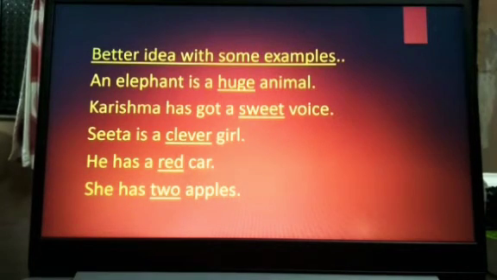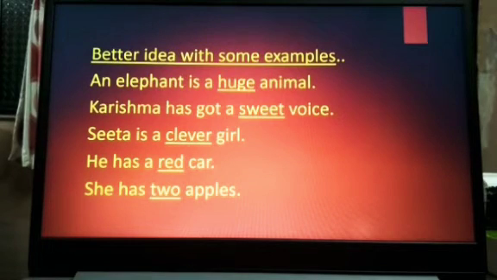In the third example, Sita is a clever girl. In this example, we know that the noun is girl. So the word clever gives more information about the noun girl. It means of what kind Sita is. Sita is a clever girl. We got the answer clever. So clever is an adjective.